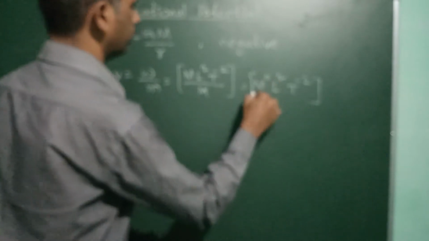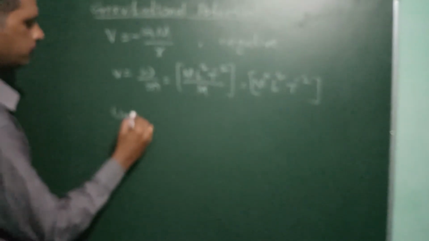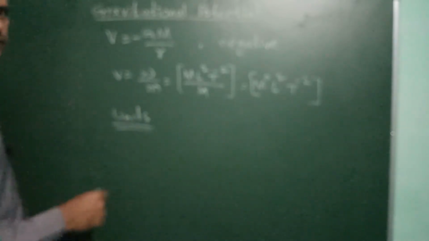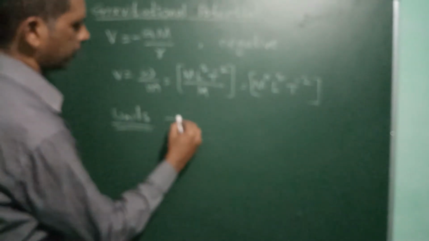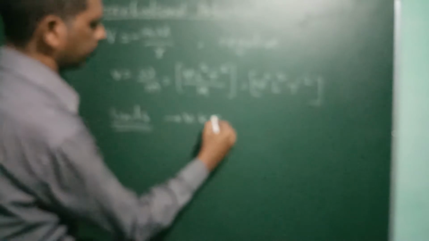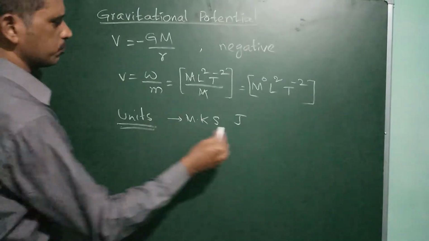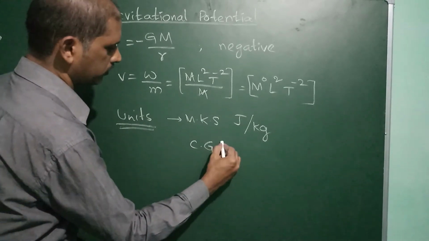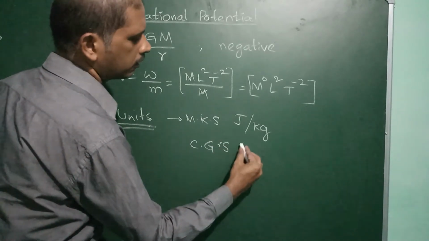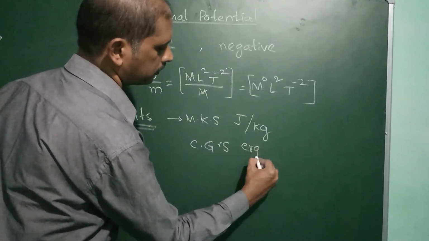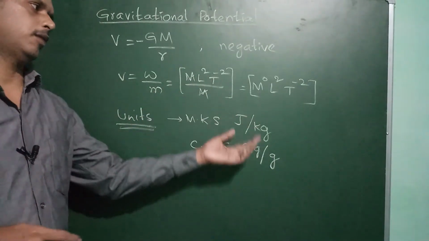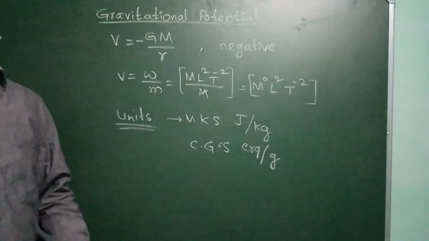For units, work done is measured in joule in the MKS system, so joule per kg, or in the CGS system erg per gram. So these are the units and the dimensional formula for gravitational potential.